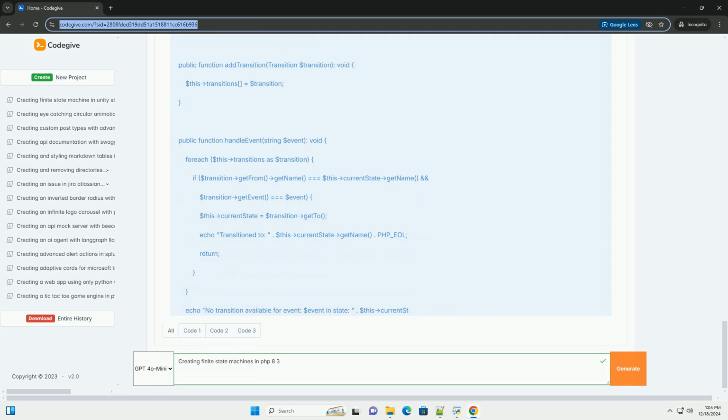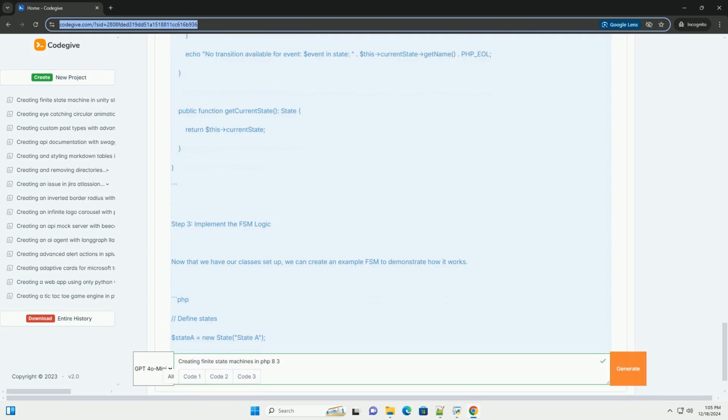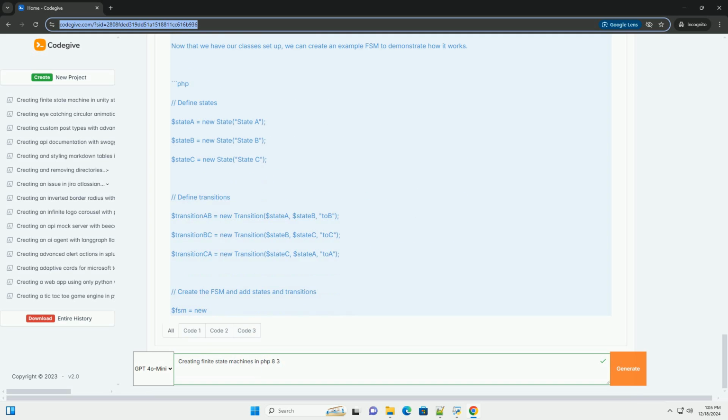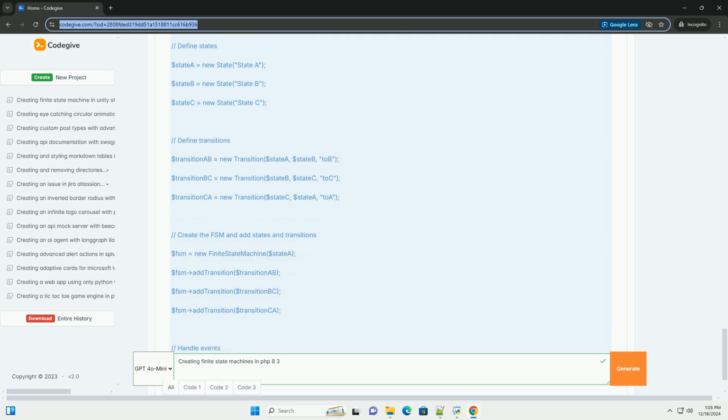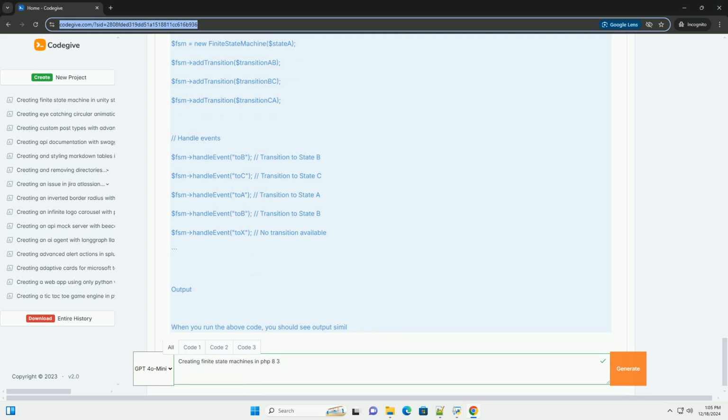What is a finite state machine? A finite state machine is a computational model that can be in one of a finite number of states at any given time. It can transition between these states based on inputs and rules defined by transitions.